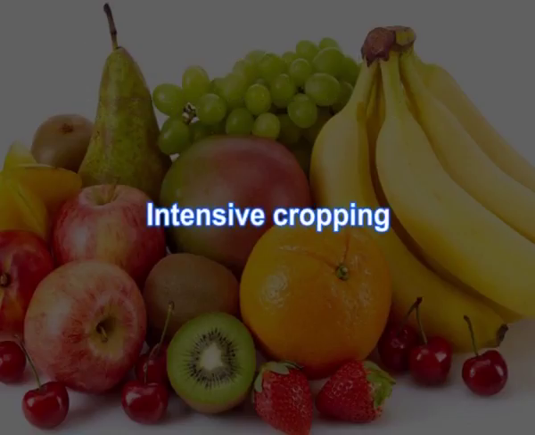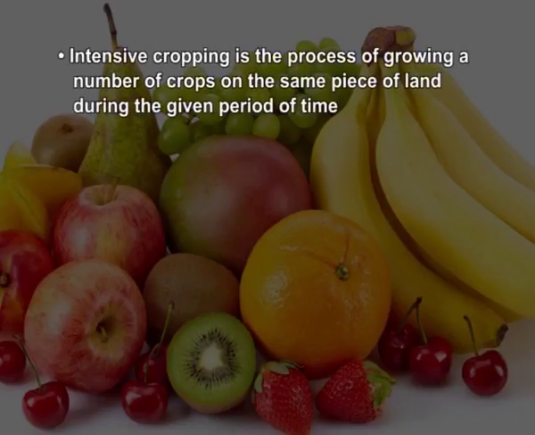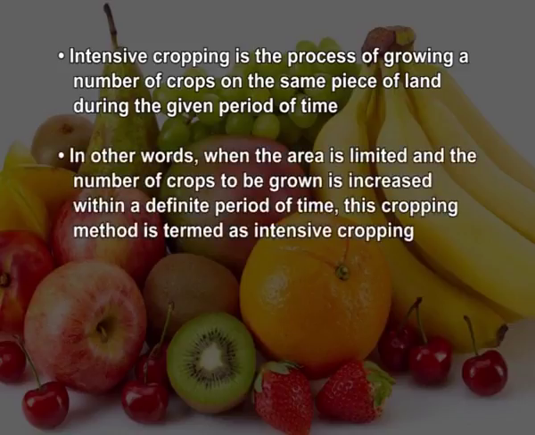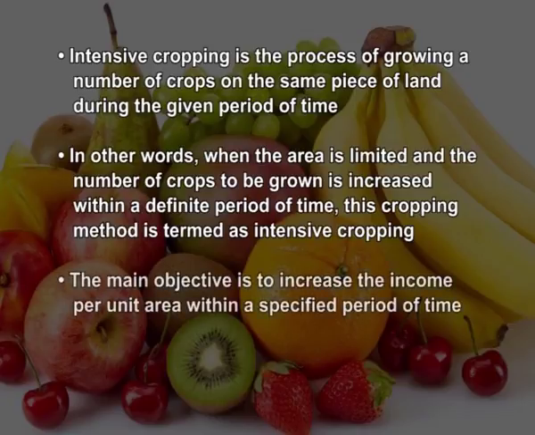Then the last system is the intensive cropping. Here intensive cropping is the process of growing a number of crops on the same piece of land during the given period of time. In other words, when the area is limited and the number of crops to be grown is increased within a definite period of time, this cropping method is termed as intensive cropping. Sometimes it is also referred to as multi-tier system of cropping in horticulture. The main objective is to increase the income per unit area within a specific period of time.